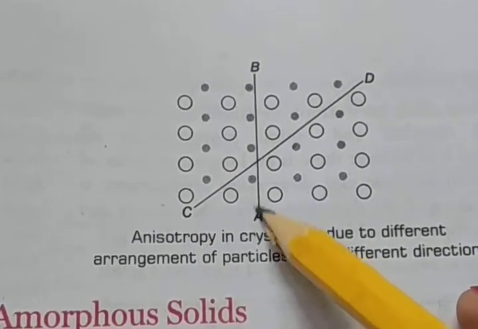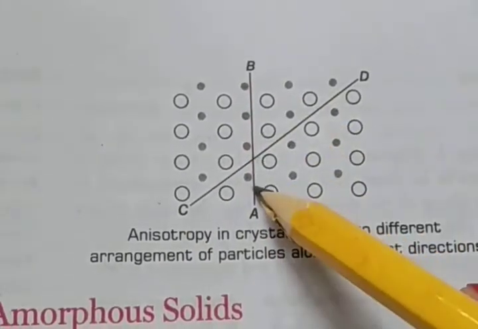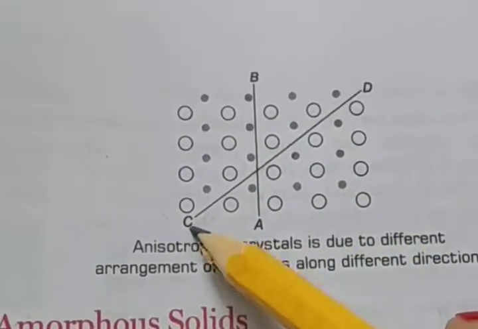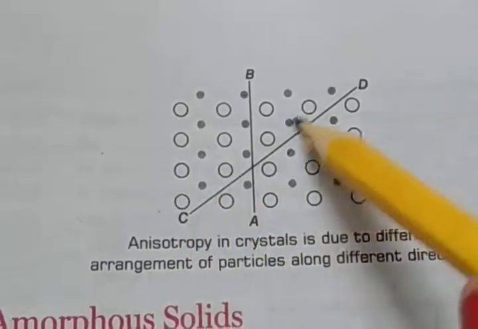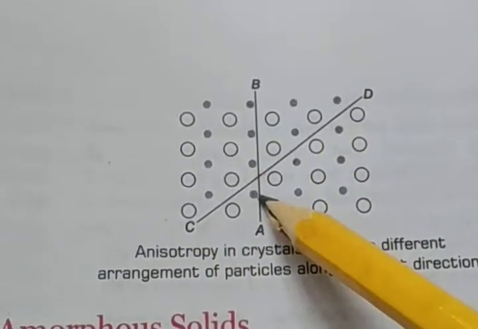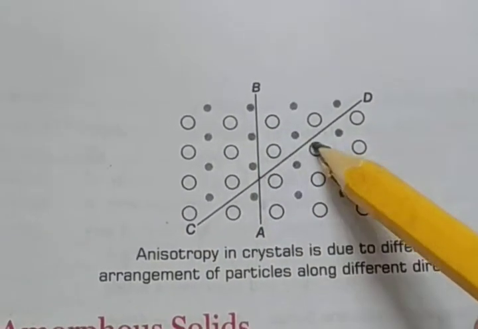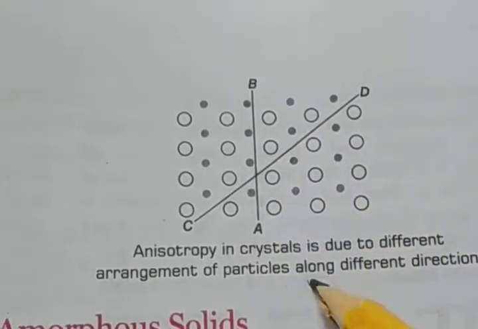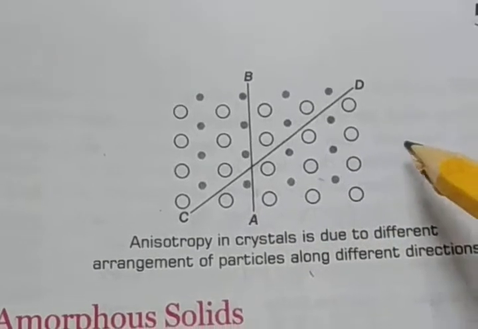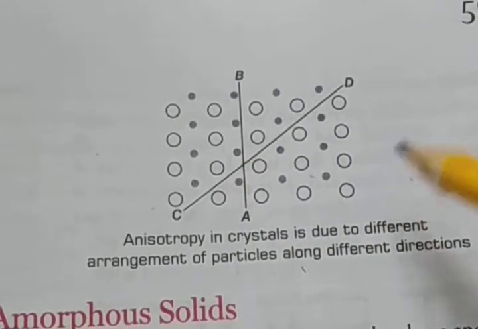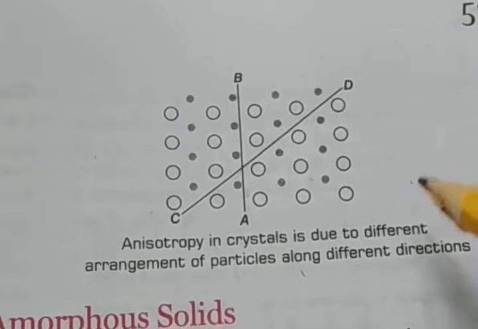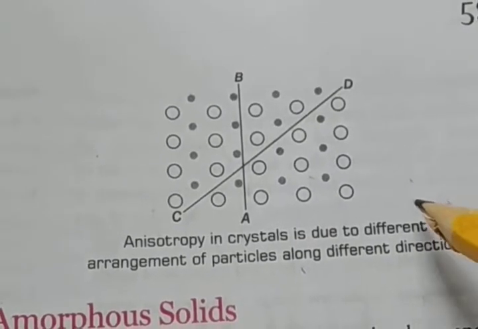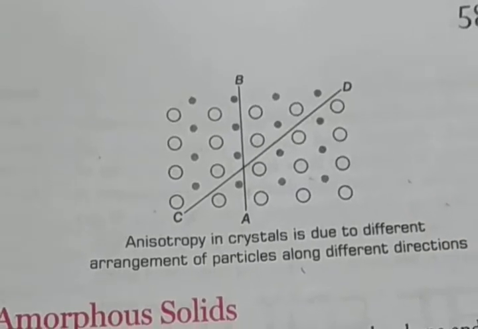Whenever we go from A to B, you see this side arrangement, and then going from C to D, you see a different arrangement. So the arrangement of particles is different along different directions. That's the reason the value of some physical properties like electrical resistance and refractive index show different values, found to be different along each direction.